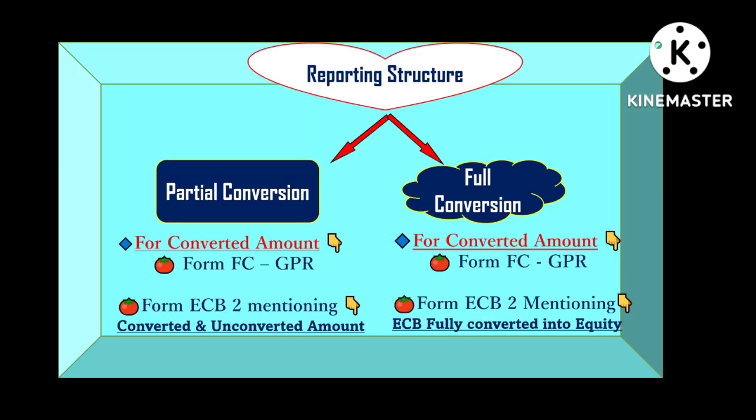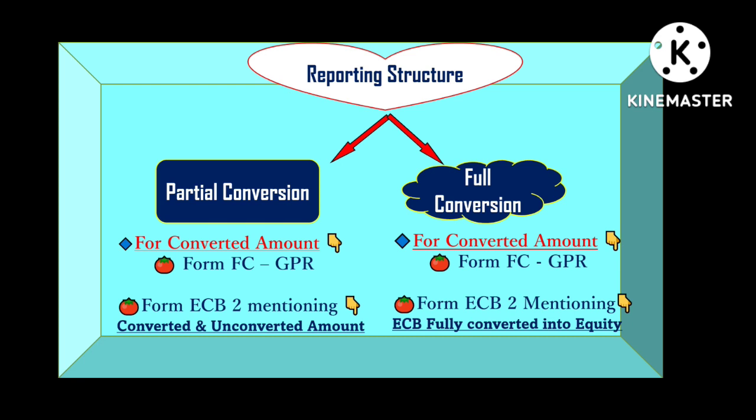Now we're going to talk about the reporting structure, or the regulatory reporting, under a conversion of ECB into an equity, right? It is further classified into two aspects: one is the partial conversion and one is the full conversion. Partial conversion means a specific amount out of the total amount is being converted.